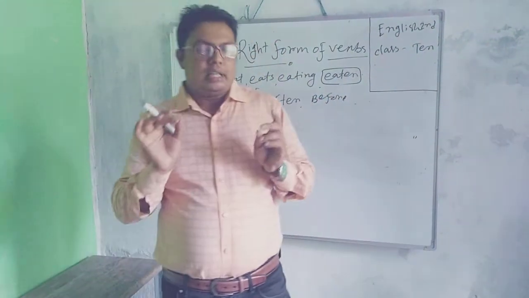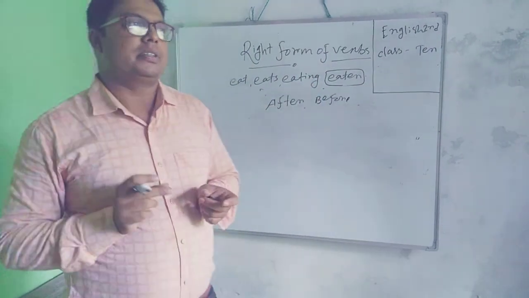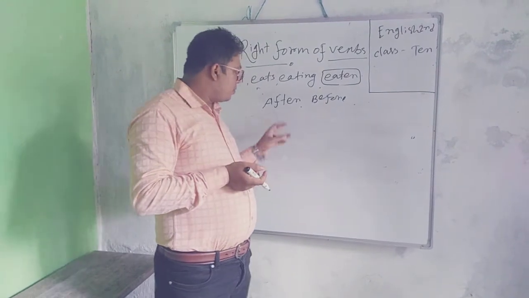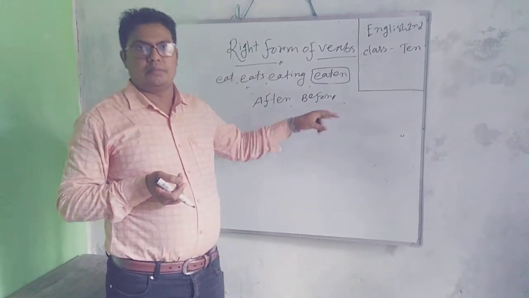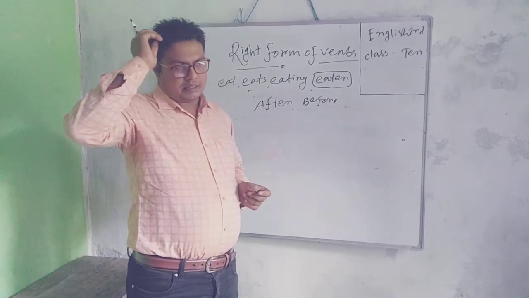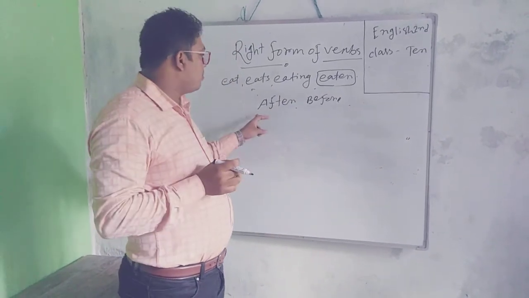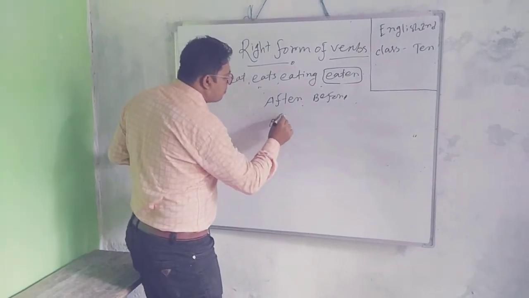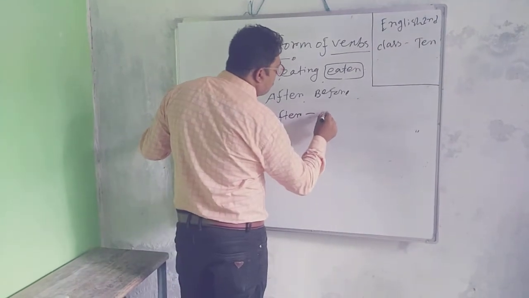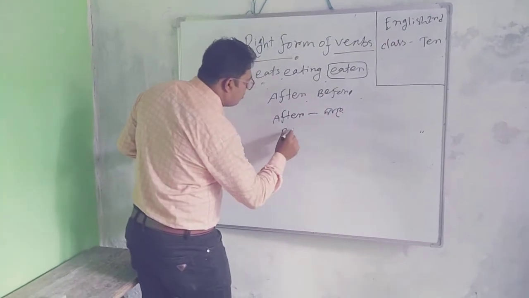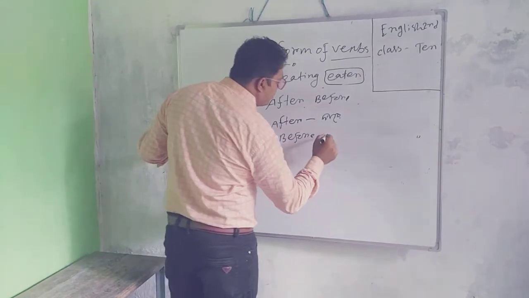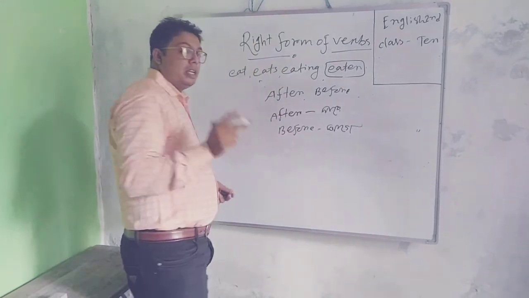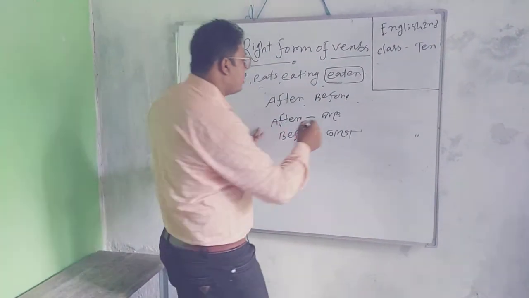When in one sentence two activities are done, these words are found. The easiest system to remember these rules is: after means pore, before means aage.